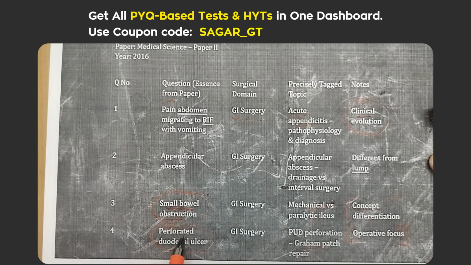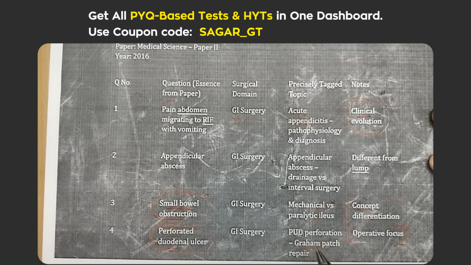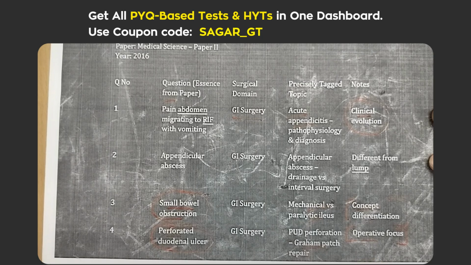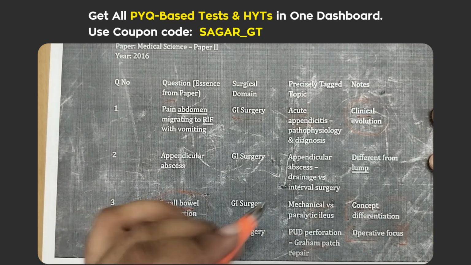Other questions they have asked, like perforated duodenal ulcer, like PUD perforation, what will be the management? That is the Graham patch repair. So they have mainly focused on the operative part of that perforated duodenal ulcer. So these are the things where the UPSC CMS is mainly focusing.